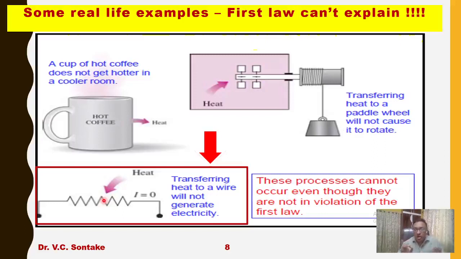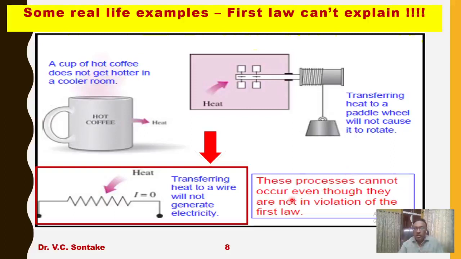So, what is the outcome of this discussion? In all these three applications, a hard copy does not get cold, a hard copy does not get heated in a cold room. Heating of paddle and wheel does not make the paddle and wheel rotate, and heating of an electrical conductor does not make electricity generate. In all these three examples, in the reverse direction, though energy conversion is taking place and the first law is being satisfied, these processes are not possible in the reverse direction.